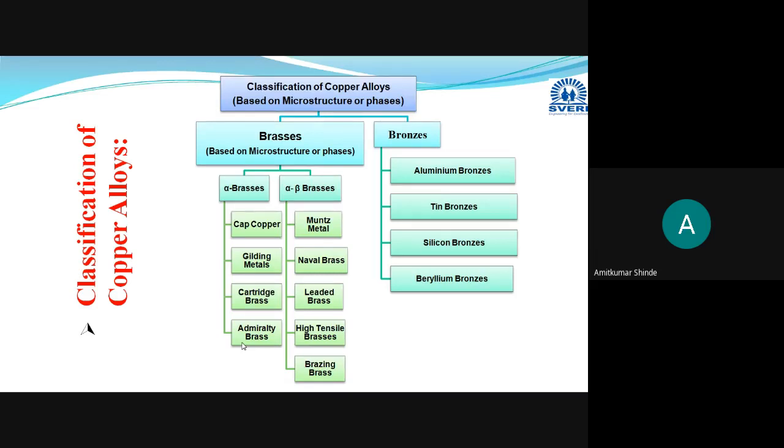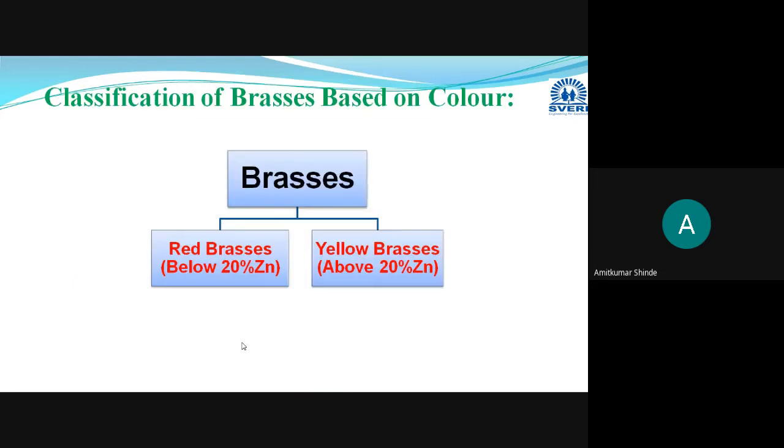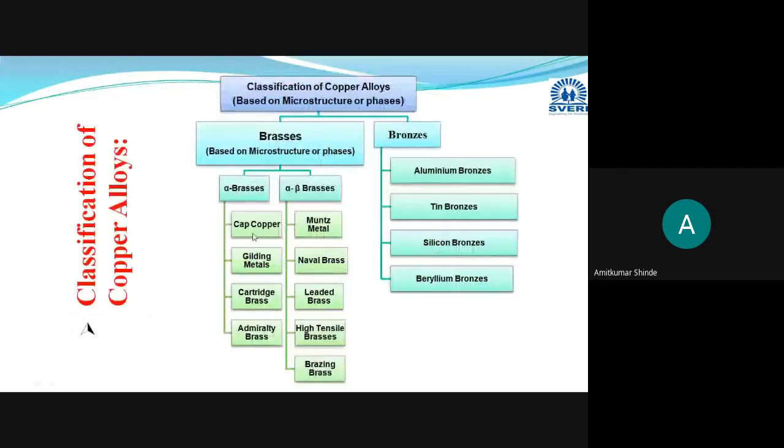All this classification is done on the basis of the alloying element present, or you can simply say based on their microstructure or phases. Then we have discussed the classification of the brasses on the basis of their color as red brass and yellow brass. Then we discussed different types of alpha brasses: cap copper, gilding metal, cartridge brass, and admiralty brass, along with their composition, properties and applications.